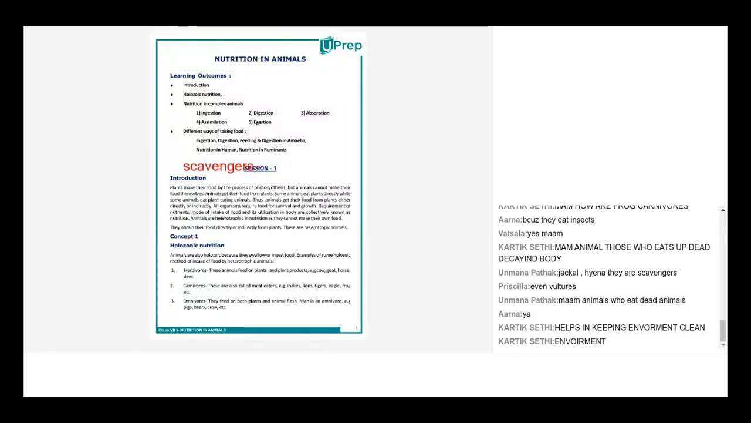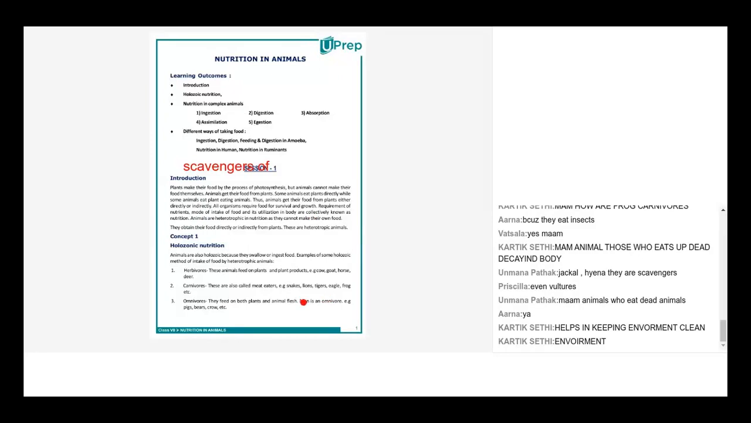Crows are known as the scavengers of the society, because they help keep our environment neat and clean. They eat all the dead and decomposed matter. Decomposed means maybe there is something dead lying for the last 10 days. It is totally decomposed. The crow will eat it. That's the reason why they are known as the scavengers of the environment. Correct. You're right, Karthik. Okay.